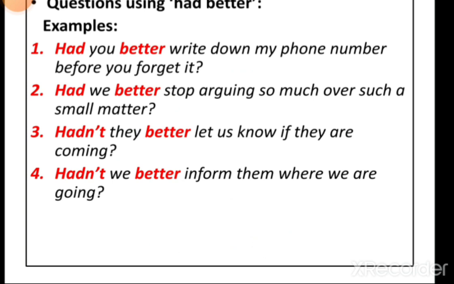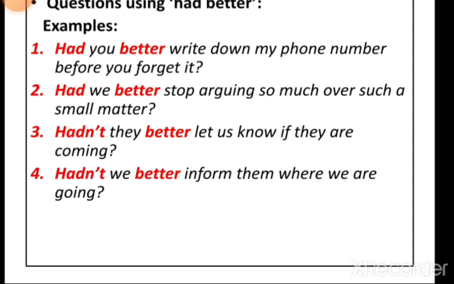Okay. Now next is questions using had better. In questions using had better, the subject comes between them. Negative questions will have had not, hadn't, in contracted form coming before the subject. Like in sentence 1, had you better write down my phone number before you forget it. Here in this interrogative sentence, the subject you comes between had and better. You can notice.